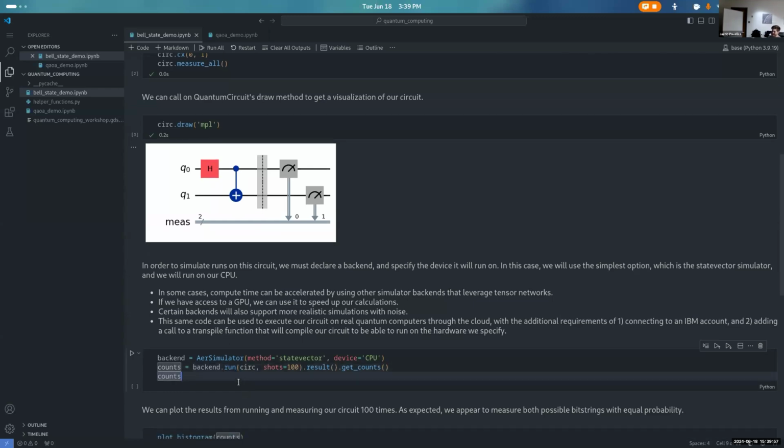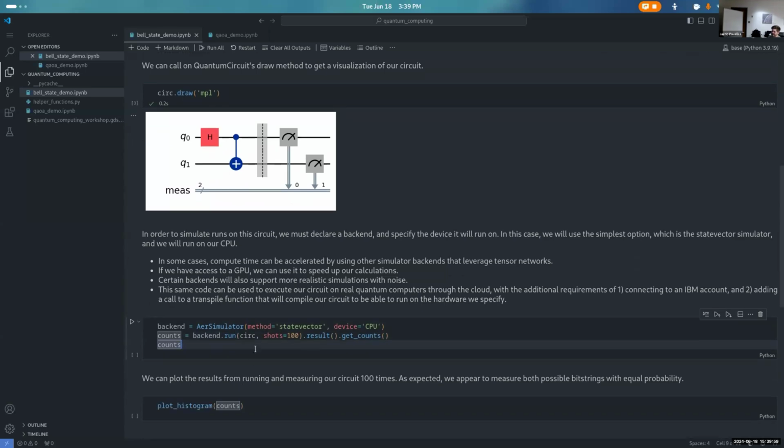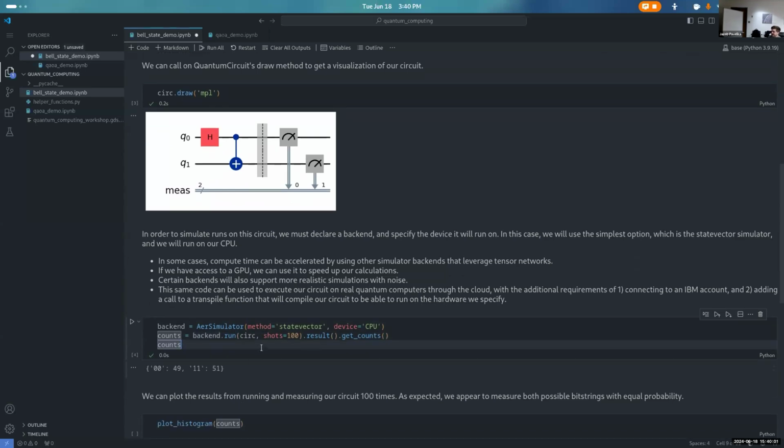Yeah, that's just a big spiel. We can not spend too much time on that. It's just so you're aware. Let's go ahead and run this though. So we take our backend equals simulator, we just declare our backend here, and then to run it, we say counts is equal to backend.run.result.get_counts. So we're doing a bunch of different stuff in one line, but basically think about it as backend.run is going to run our circuit and return an object that contains all of the results from that.